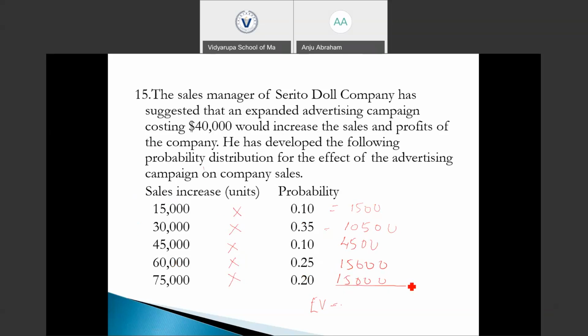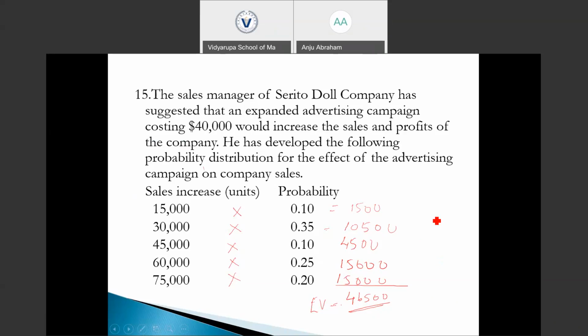So the expected value of sales equals 15,000 plus 15,000 plus 4,500 plus 10,500 plus 1,500, which will be 46,500. This is the expected increase in the sales.